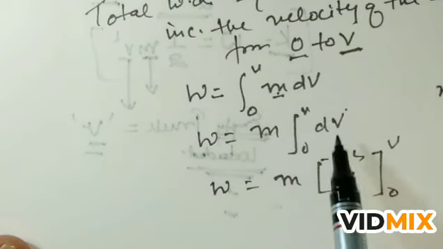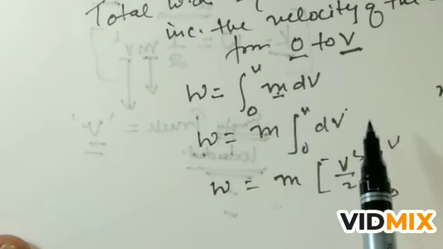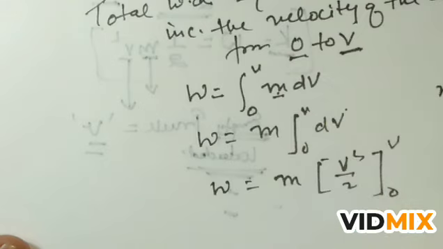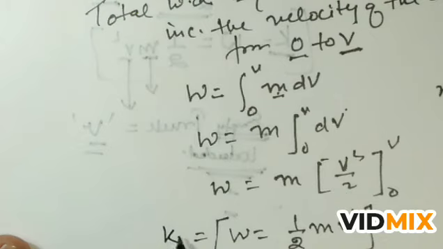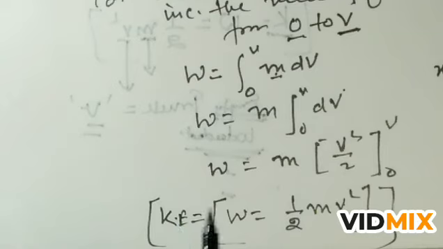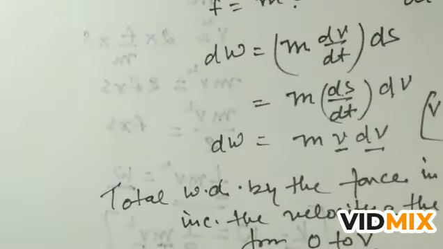So here v to the power 1, so 1 plus 1 is 2, and upon n plus 1 means 1 plus 1 is 2, so v square upon 2 from 0 to v. This is the way we can find it. Now W is equal to 1 upon 2 m v square. This is the relation for the work done, and it is equal to kinetic energy. This is another way, with the help of calculus, to find the kinetic energy relation, an alternative method.